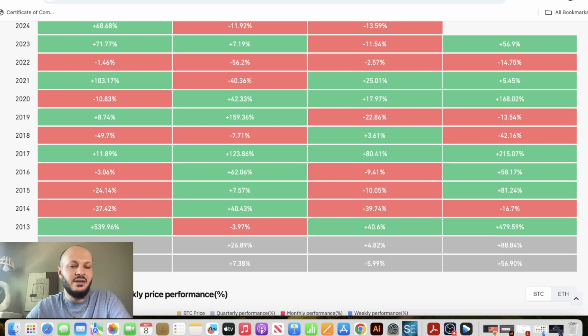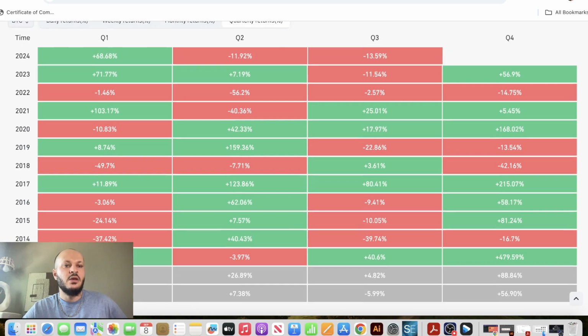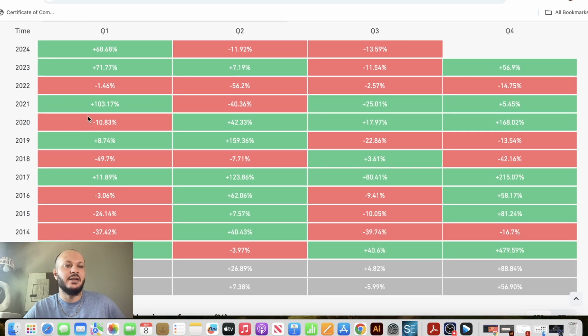If you do not know what median is, for example, when you have numbers 1 up to 10, the middle is the median, because you're counting exactly the same amount of numbers from the right side and the left side. I'm not sure exactly, but that's what the median is, okay? So let's look at 2024 quarter one. Beautiful, 68%. That is the amount that was given.